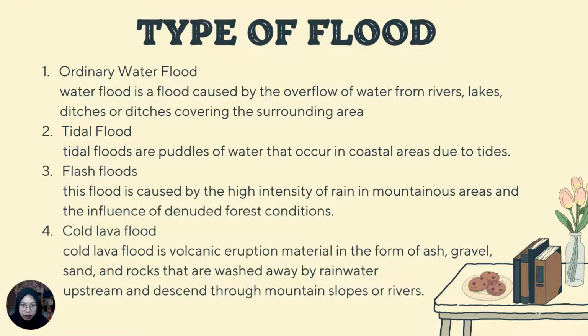The second is tidal floods. Tidal floods are puddles of water that occur in coastal areas due to tides. Usually, these floods occur in coastal areas that have a height below sea level. The third is flash flood. This flood is caused by the high intensity of rain in mountainous areas and the influence of denuded forest conditions. And flash flood is a type of flood that is very dangerous because it comes suddenly.